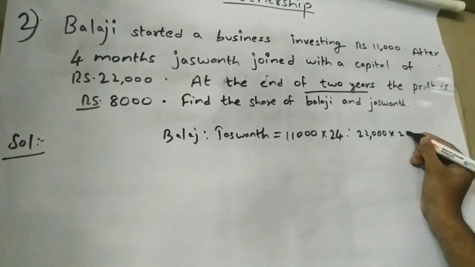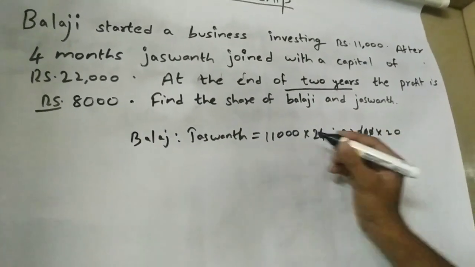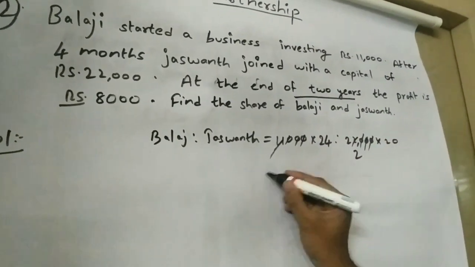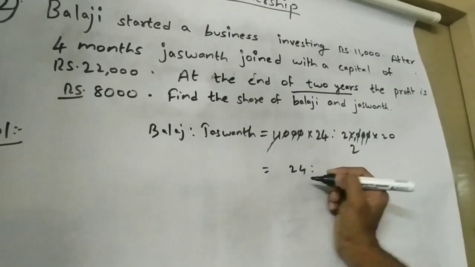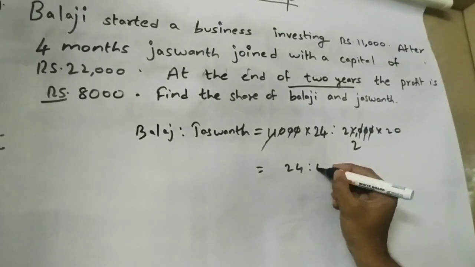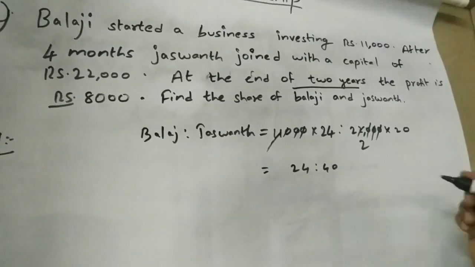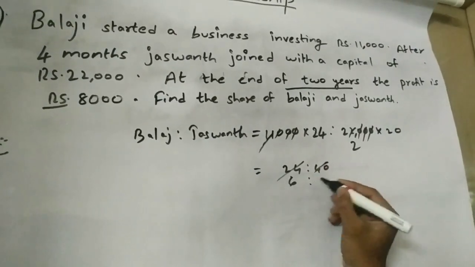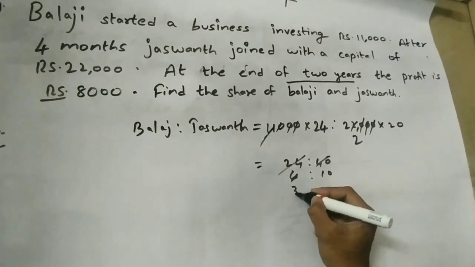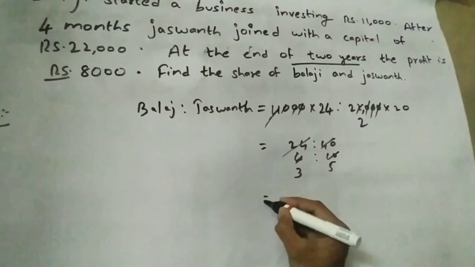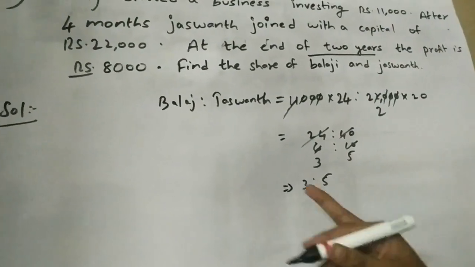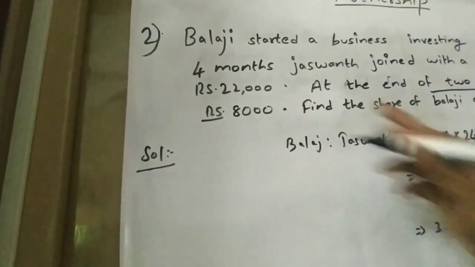The 3 zeros get cancelled. 11 2s are 22, 2 into 20 is 40. So the ratio of their investments is 3:5, and they got a profit of 8,000.